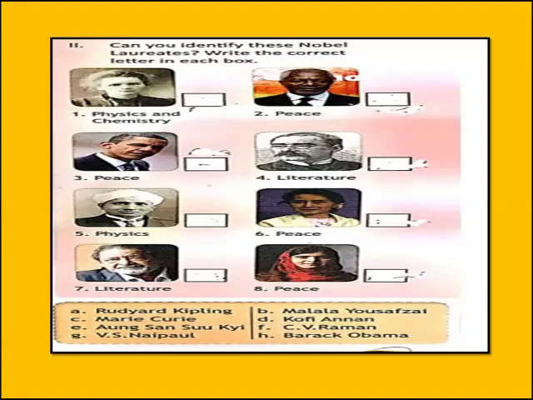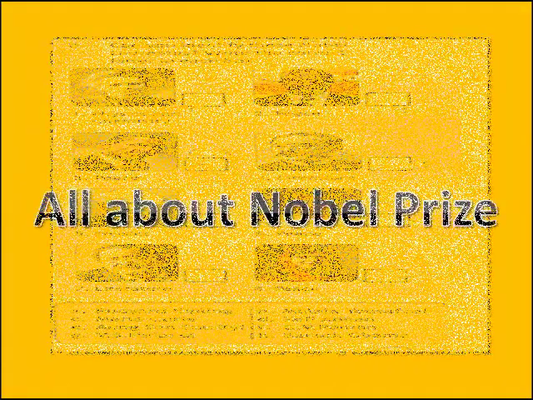Number 8 is a person who had received the Nobel Prize for Peace, and the person is Malala Yousafzai, that is option B. I would like to add here that in 2014, when Malala Yousafzai got the Nobel Prize for Peace, she was only 17 years of age.